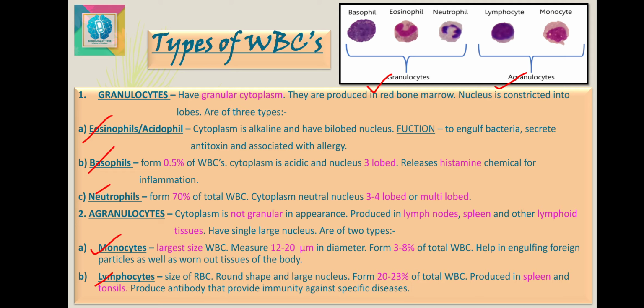The last type of WBCs of the agranulocytes is your lymphocytes. They are the size of the RBCs and are round in shape. They have a very large nucleus that almost fills the whole of the cell. They are 20 to 23% of the total leukocytes and are produced in the spleen and tonsils. They are not phagocytic. These cells produce antibodies that provide immunity against specific diseases.